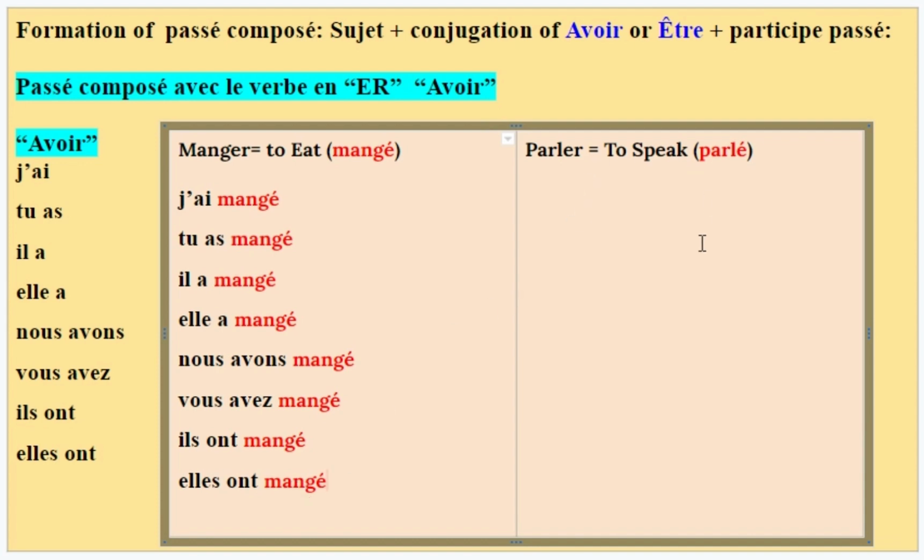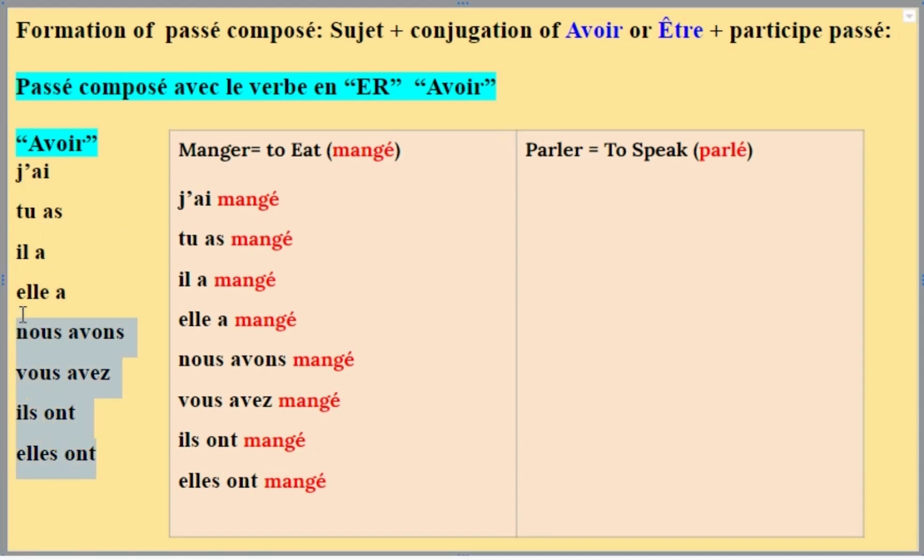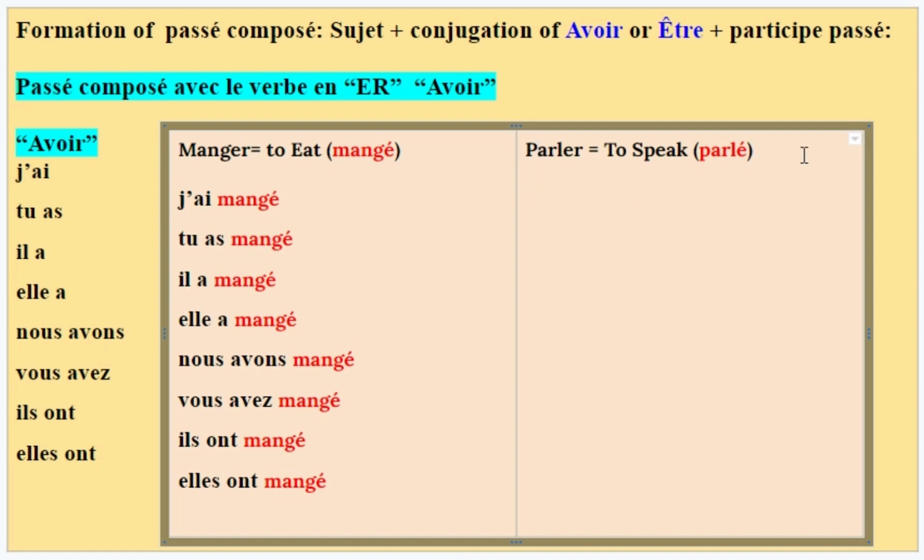So the same thing is going to happen here with the verb parler, to speak. You just remove the R, then you put an accent aigu to get the participe passé, which I said is the past participle. Okay. Now I want to copy the verb avoir here conjugated in the present tense. I paste it here, please, for easy understanding, like this. Now I want to take this again, parler, the past participle.